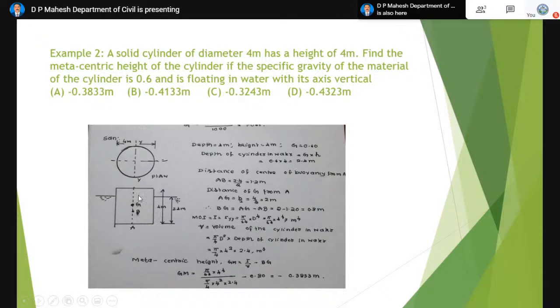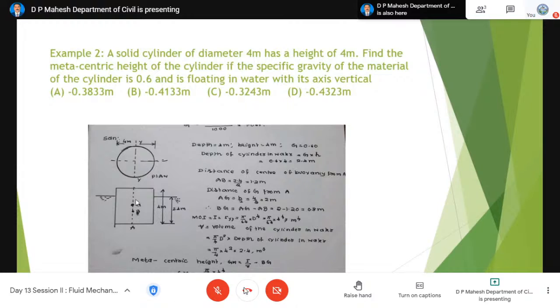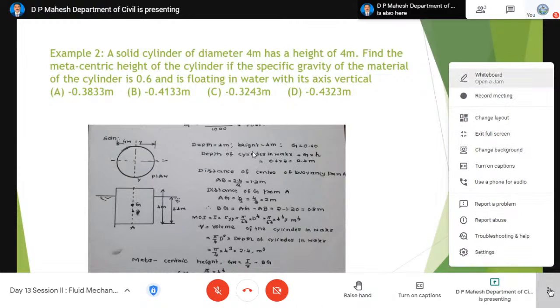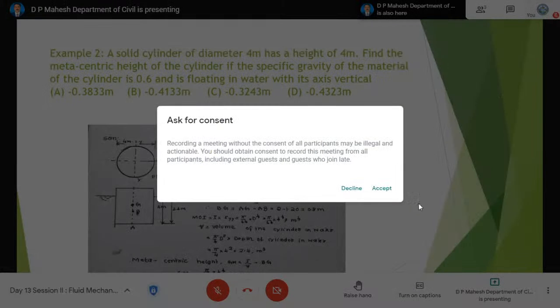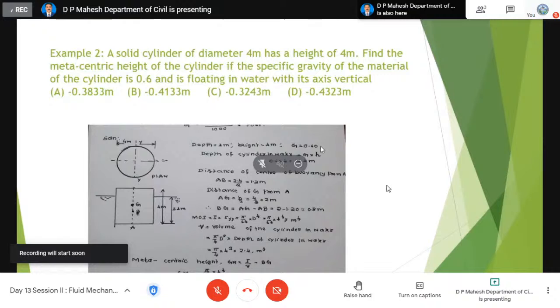Still we don't know the depth of immersion of the body, so we can calculate it like this. The depth is 4 meter, the height is 4 meter, and it is floating in a liquid which has specific gravity of 0.6.